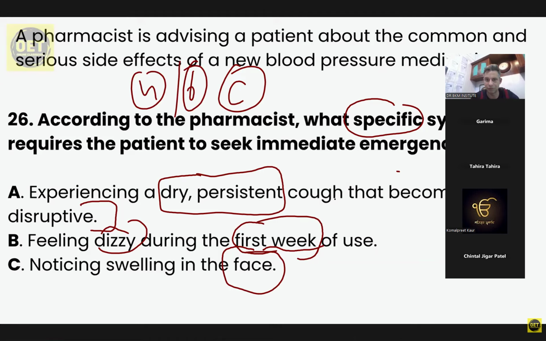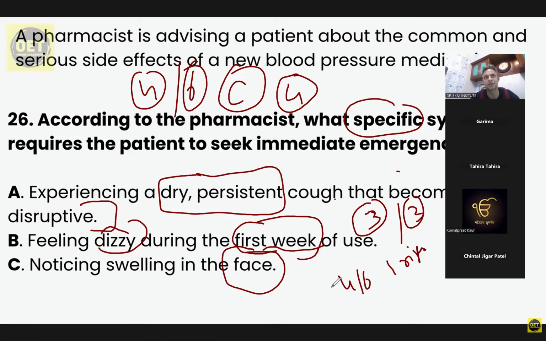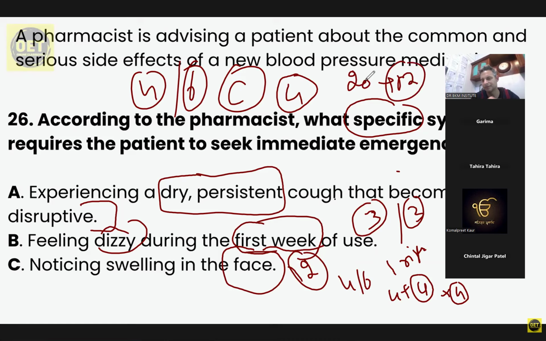Trust me, this would always be there. At least 3 questions would be damn easy. And out of the next 3, you just have to do 1 right to make it 4 out of 6. So if we make 4 in part B, 4 in part C first, plus 4 in part C second, we make 12 marks. So that is where I said 20 in part A and 12 in part B.